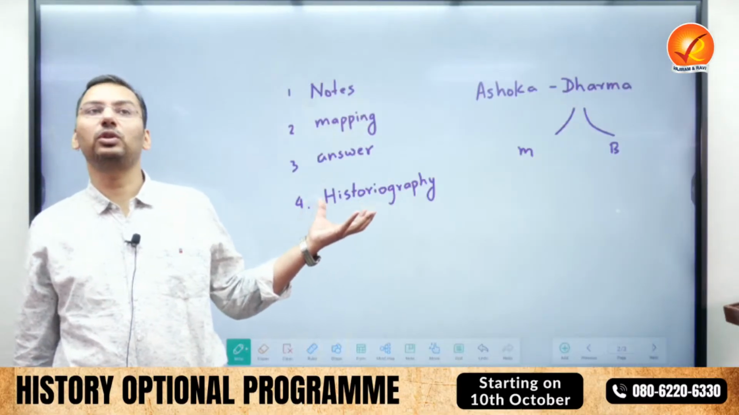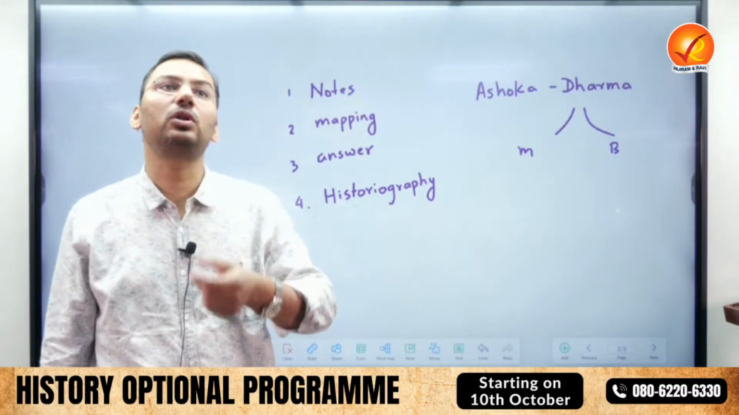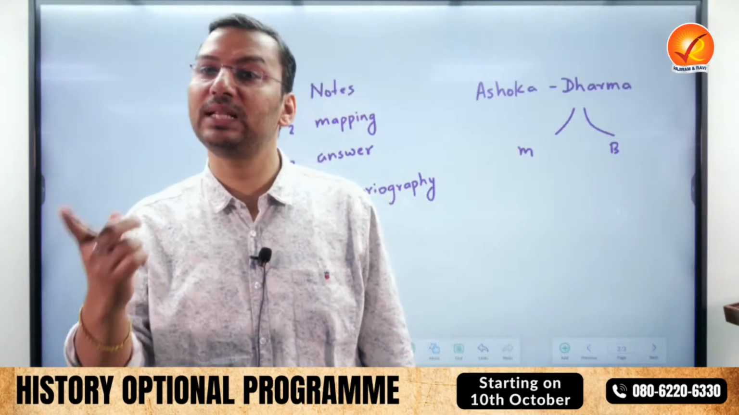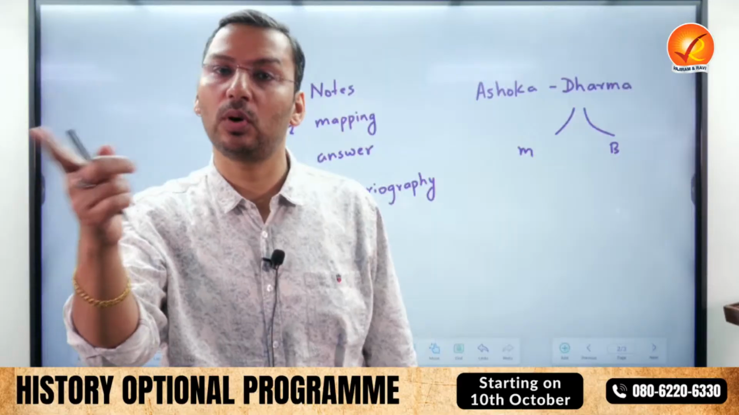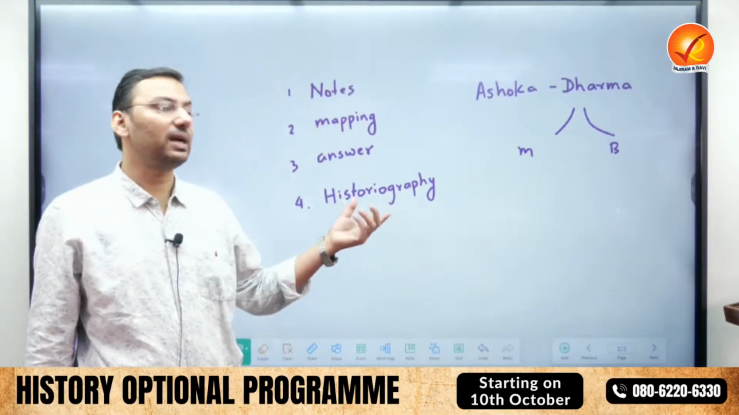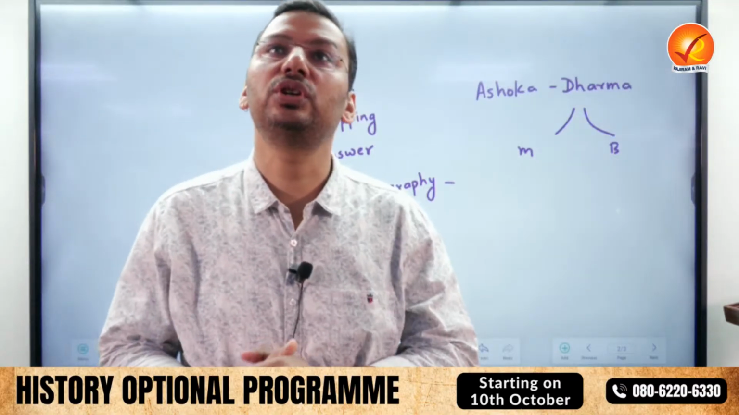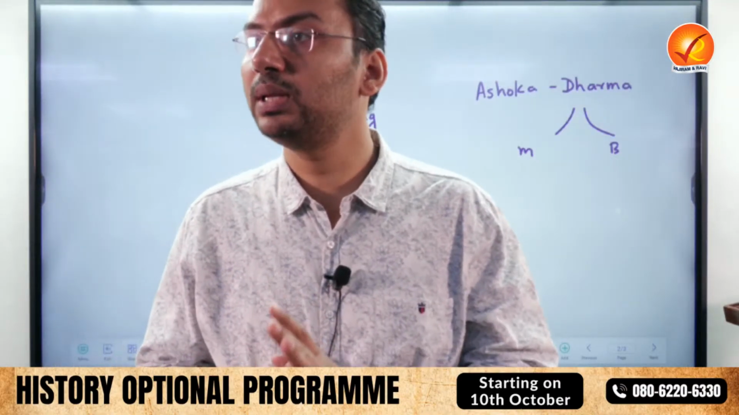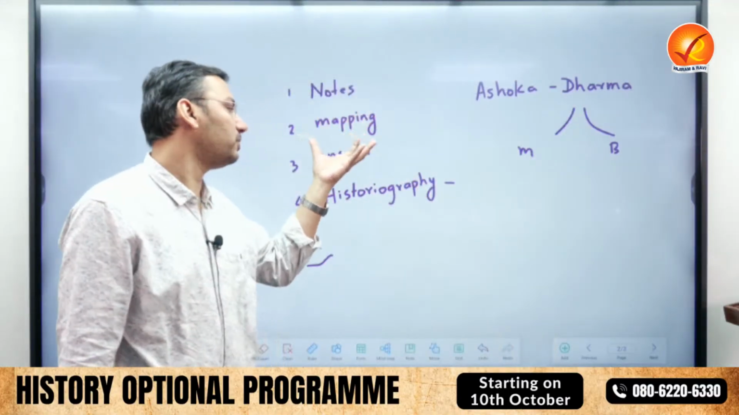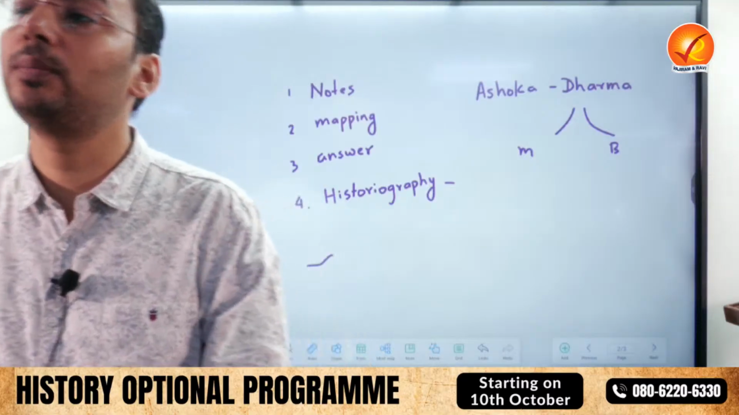Jaise if I make you the spokesperson of Congress, you should be able to speak bad about the present government policies. And if I make you the spokesperson of BJP, at the same time you should be able to speak the positive about their policies also. So that part is called historiography. So at last, if you balance all these views, I think that would be sufficient for you. ठीक बात है ना? तो 4 parts of the history, all the notes plus mapping plus answer writing plus historiography. This is what I could guarantee from my side.